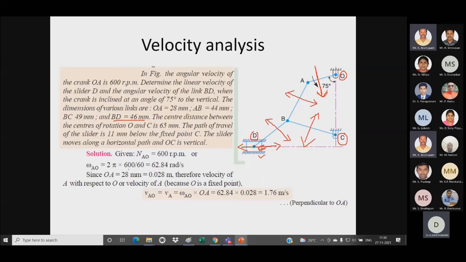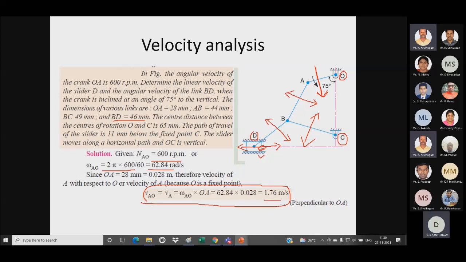So we know the value of omega. It is provided with our speed N, then 2 pi N by 60. I have calculated omega as 62.84 radian per second. From this omega, I have to calculate the linear velocity of the link OA.